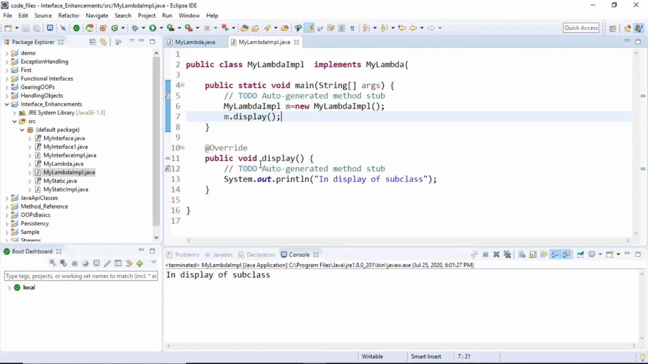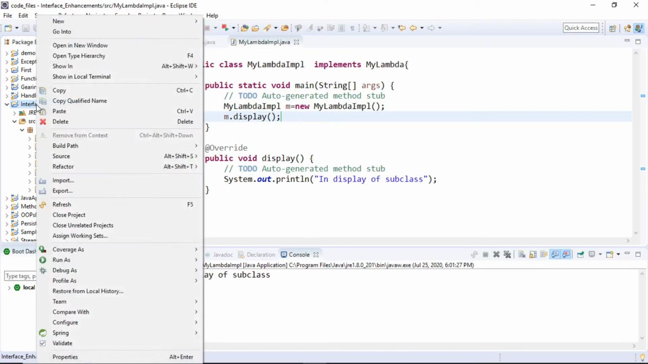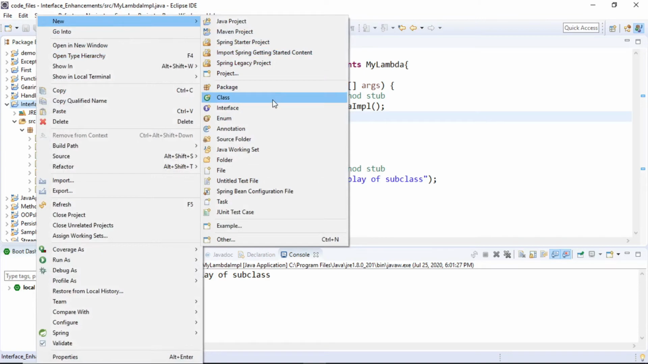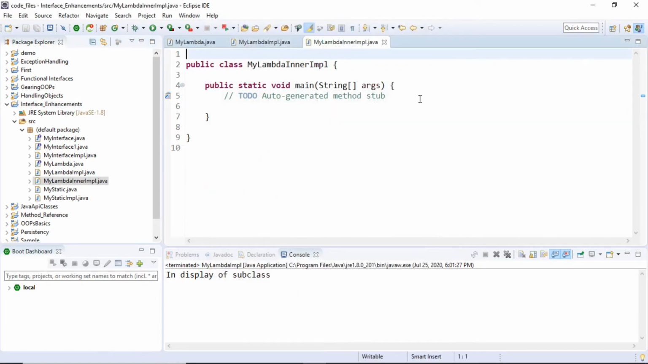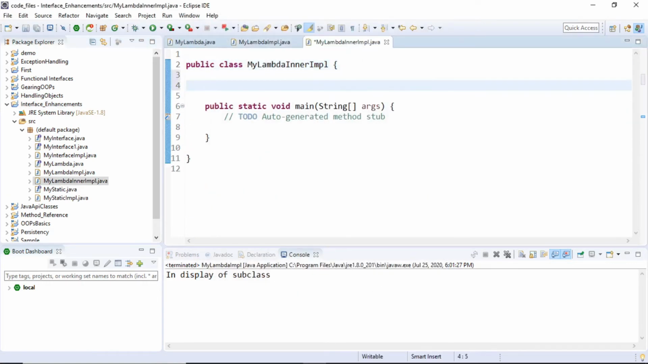However, there is one more way by which I'll be able to do this implementation, which is called the anonymous inner class concept. So let's do that. Let me create another class, and the name of this class is, let's say, MyLambdaInnerImplementation. And this will also have a public static void main. And inside this, I'm going to declare one method, and the name of that method is, let's say, implMethod.